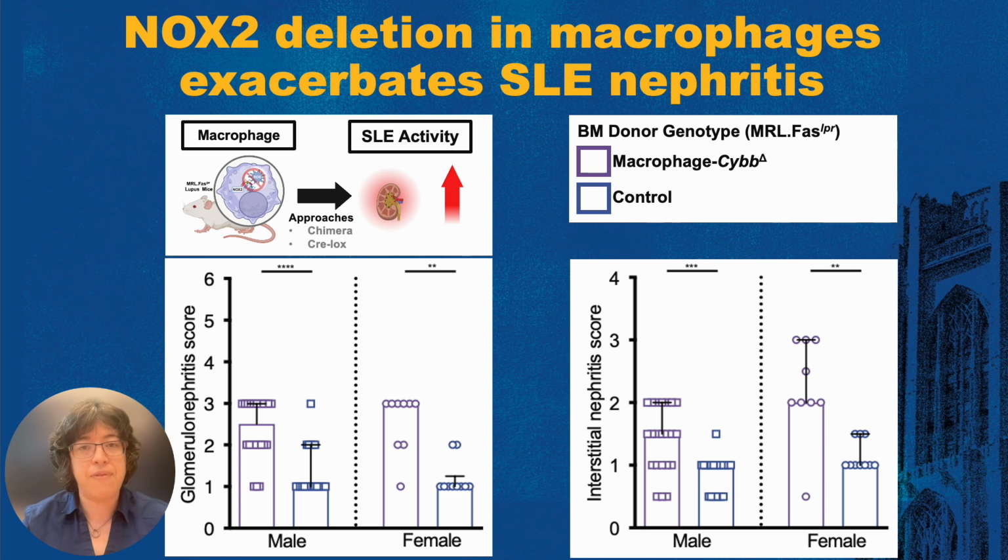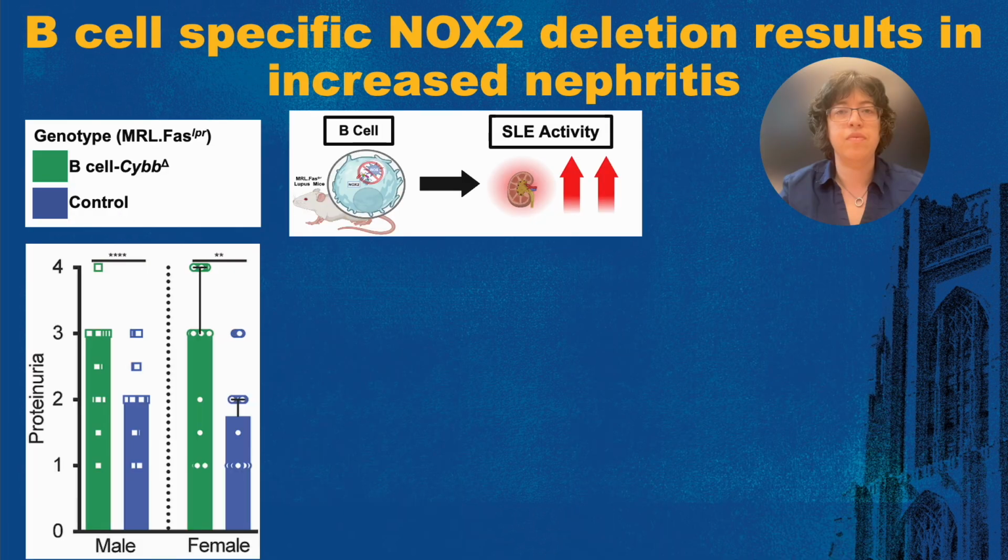NOX2 deletion in macrophages exacerbates glomerulonephritis, as seen in the left-hand panel, and interstitial nephritis, as seen in the right-hand panel. However, NOX2 deficiency in macrophages does not increase the severity of glomerular and interstitial nephritis to the degree that we observed in the global knockouts that we have previously published.